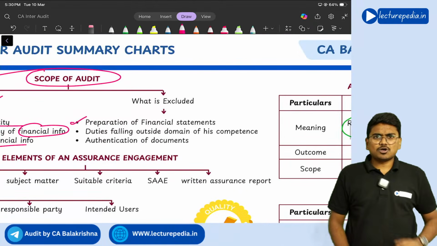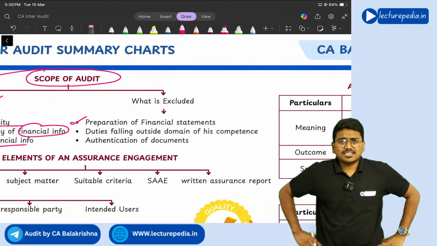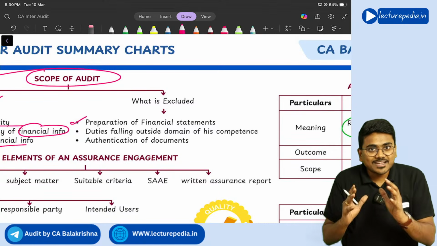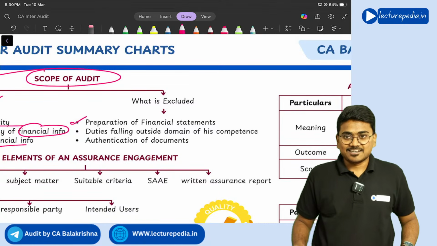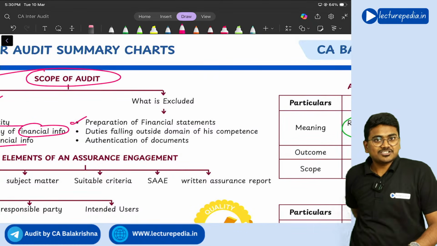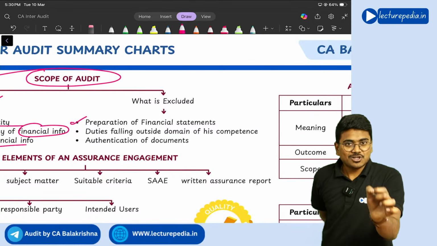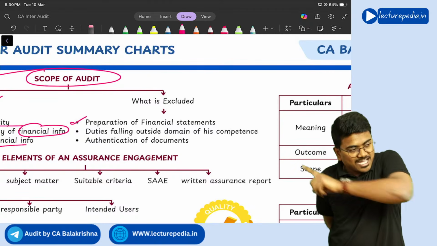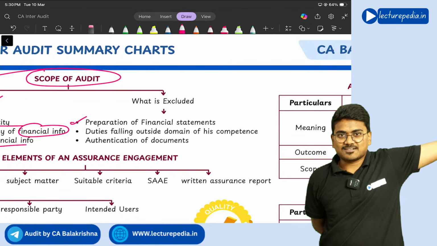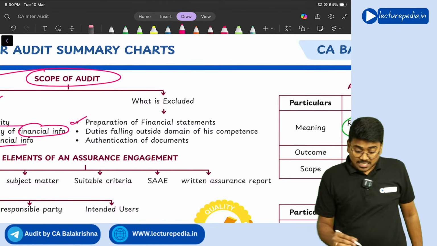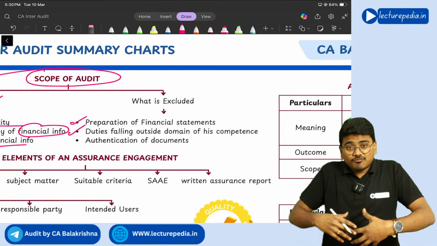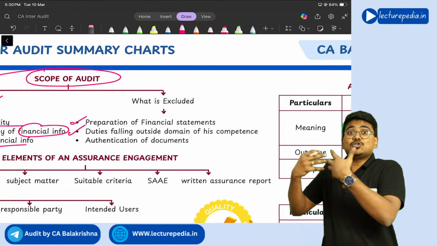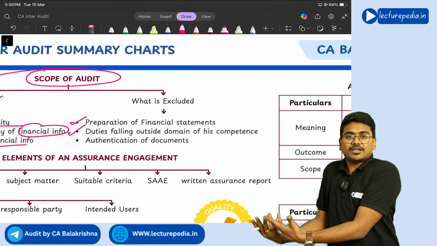First one, the most common one: the auditor will not prepare financial statements, right? Management has to prepare financial statements. So preparation of financial statements is out of the scope of the auditor, right? Next, some duties which fall outside the domain of competence of the auditor.